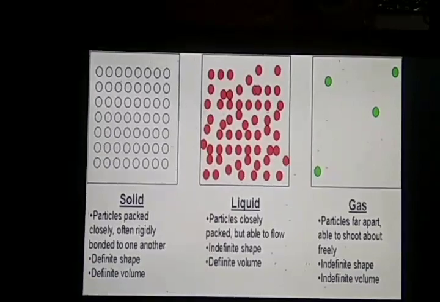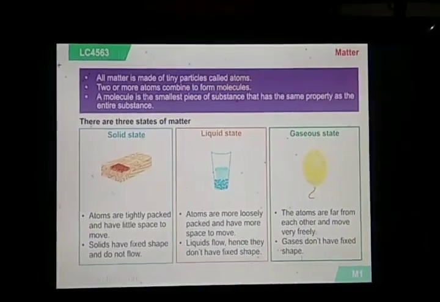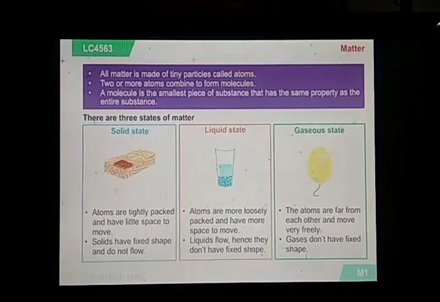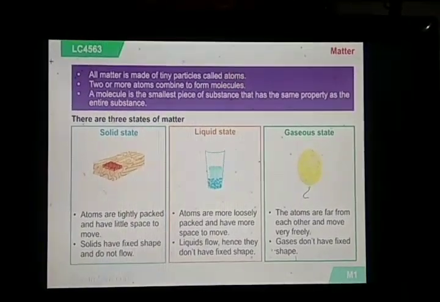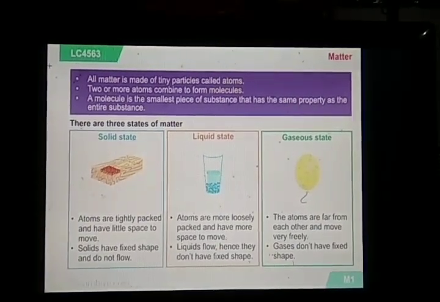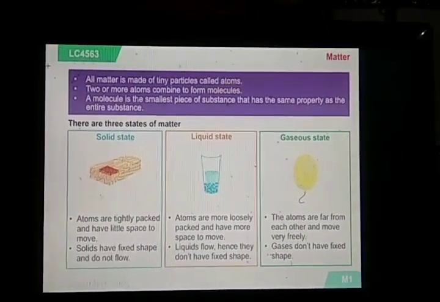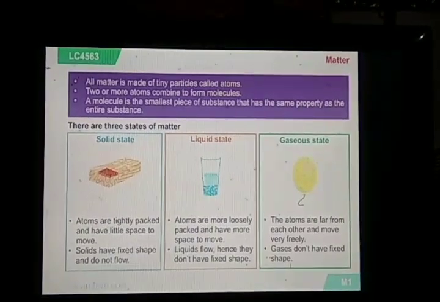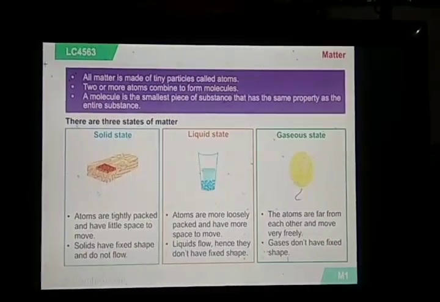Okay, so these were the basic properties of solid, liquid and gases. So overall what we have studied is that all matter is made up of tiny particles called atoms. Two or more atoms combine to form molecules. A molecule is the smallest piece of a substance that has the same property as the entire substance. Why so? Because in molecules there are the same type of atoms, isn't it? Okay, and then what we have studied, that there are three states of matter: solid, liquid and gases. And as we have seen the same properties, the same is written over here.